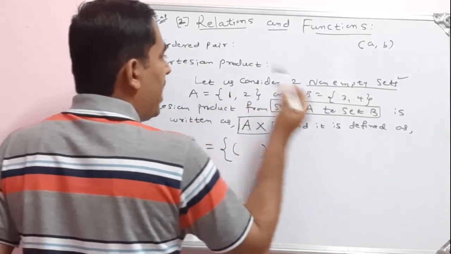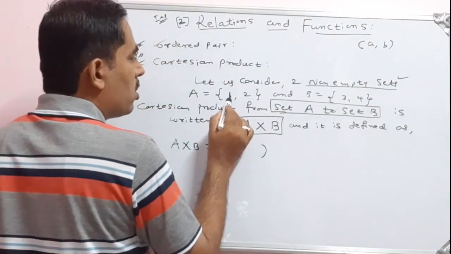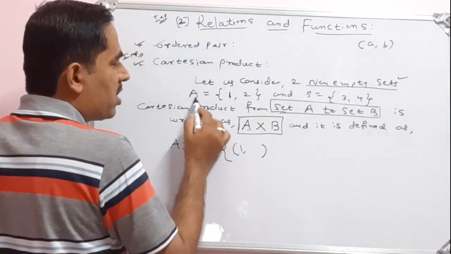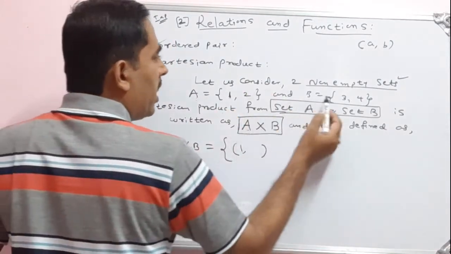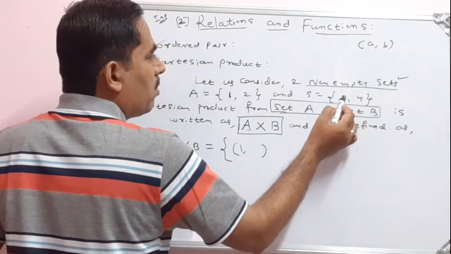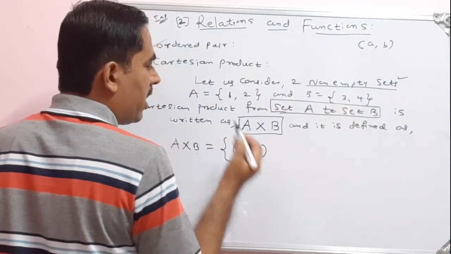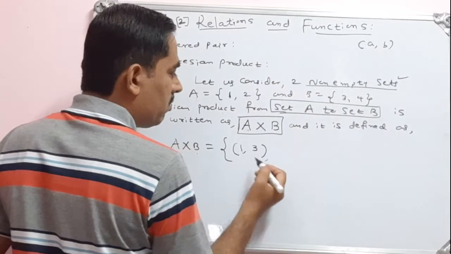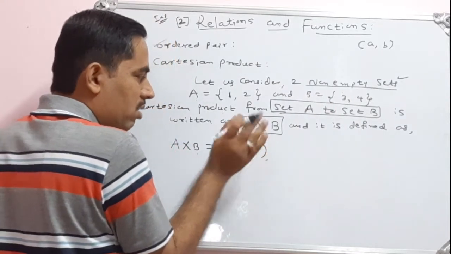So from set A to set B, that is ordered pair. So the first element of the first set is 1. Then from A to B, the first element in the second set is 3. I can write it as 1 comma 3. This is one ordered pair, so 1 attached to 3. So 1 comma 3 is an ordered pair.